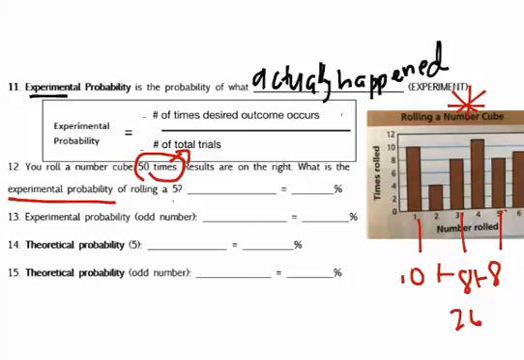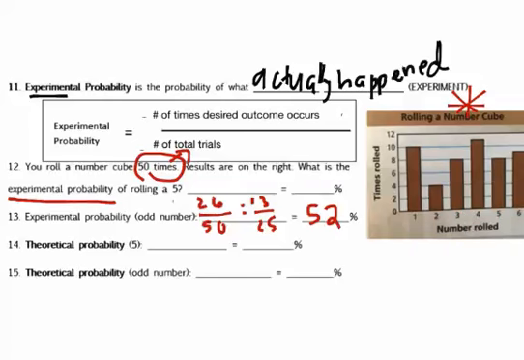So the number of times the desired outcome, or what the question asks for, an odd number, occurs is 26. And we still have 50 trials. That can be reduced, and you get 13 over 25. Go ahead and put that in your calculator. Divide 13 divided by 25. You should get 52%. Okay, so that is experimental probability. We use the data or some type of results in order to get our probability.